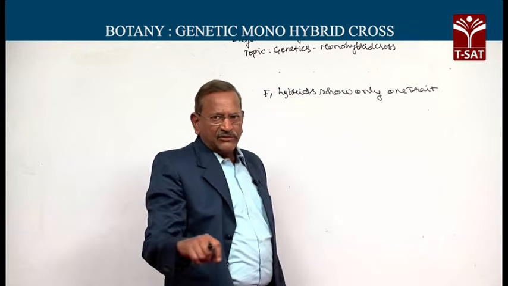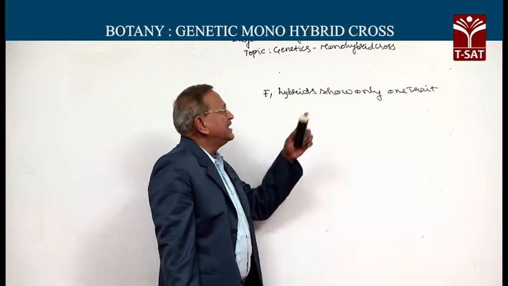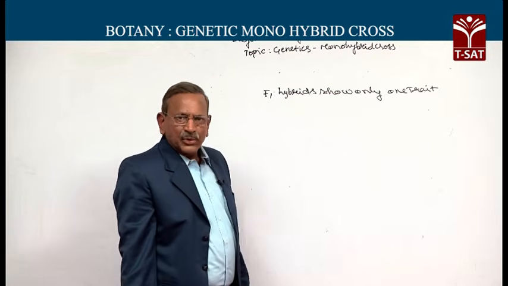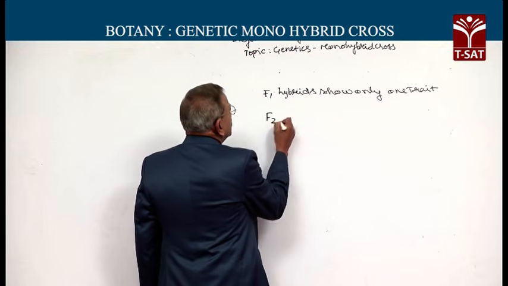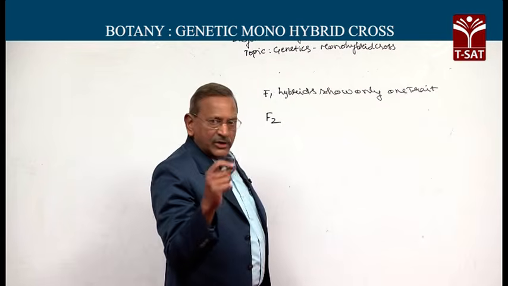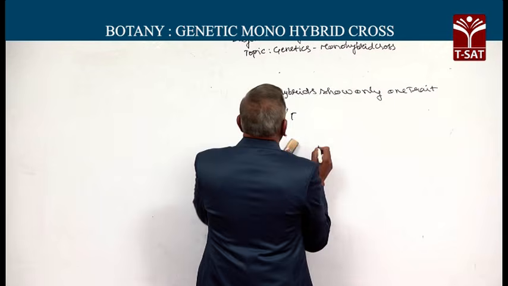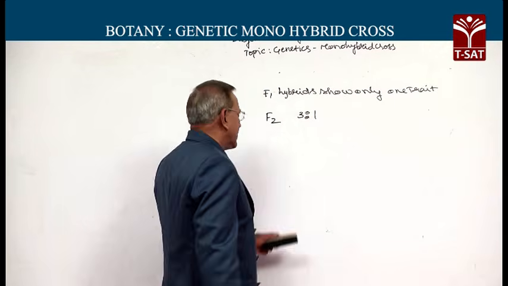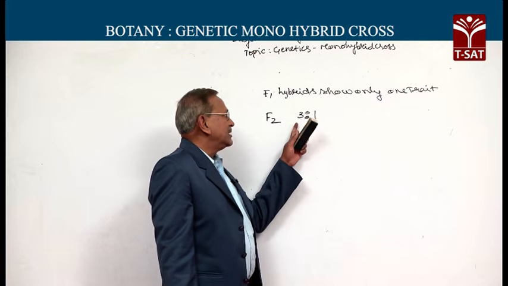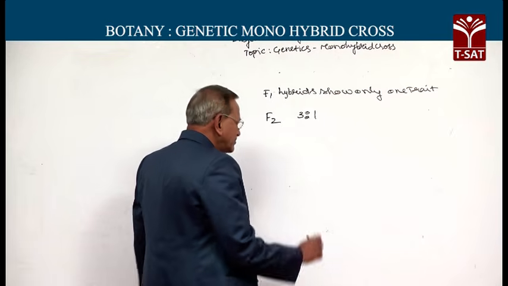Using the same principle, Mendel could predict that only the dominant trait will be seen in the progeny of F1, and the F2 progeny will be in the ratio 3:1. Dominant will be 3 ratios and recessive will be 1 ratio.